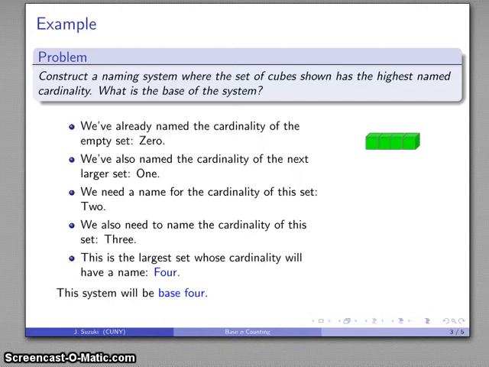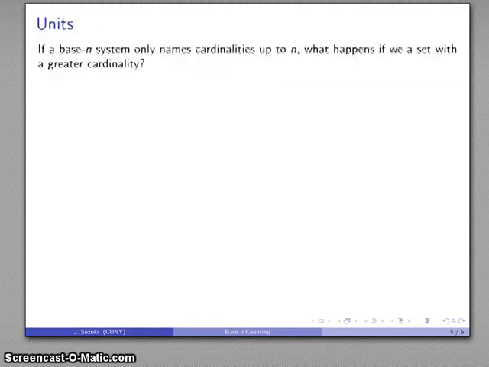And that's great if this is the largest thing you ever have to deal with. Unfortunately, we probably have to deal with larger things, so what do we do at that point? In order to go further, we have to introduce a concept which we call the concept of a unit.